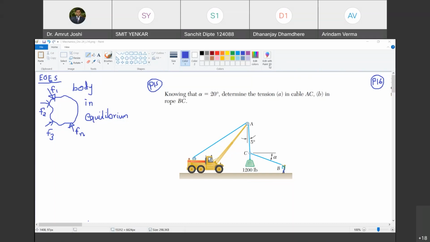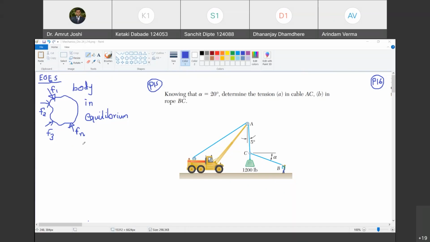Are you with me, Ketki? Yes, sir. Then, if the body is exhibiting uniform angular velocity about all these three axes, or not exhibiting any angular velocity about all these three axes, we say that the body is at rotational equilibrium about all these three axes. Are you with me? Yes, sir.